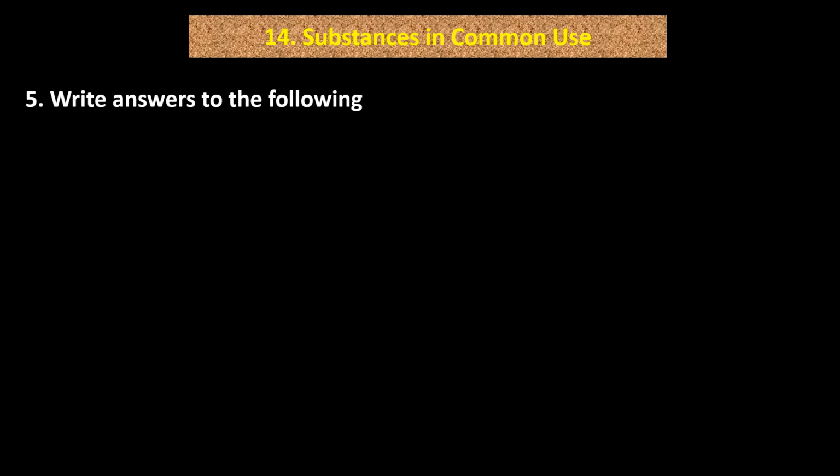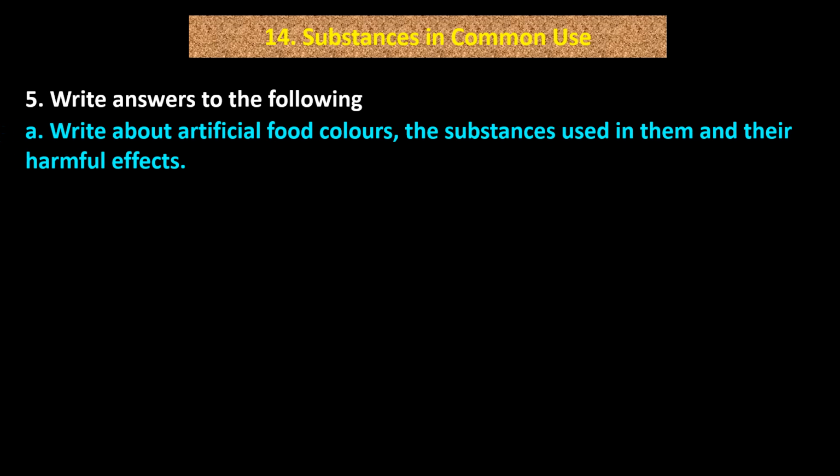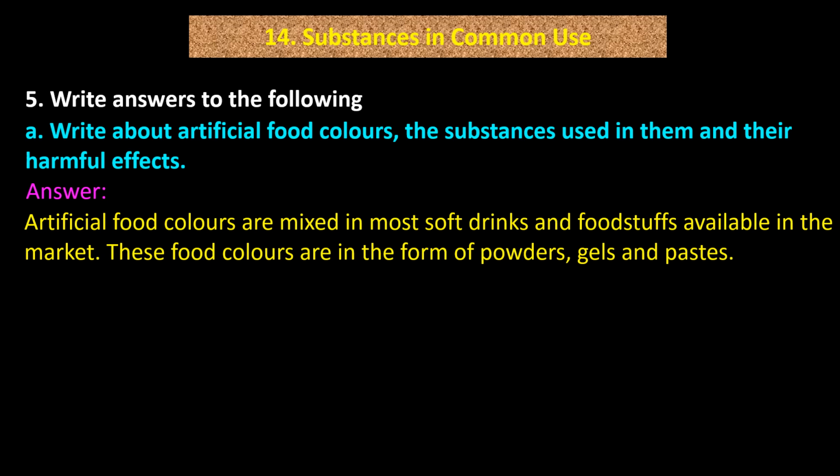Question number 5. Write answers to the following. A. Write about artificial food colors, the substances used in them and their harmful effects. Answer. Artificial food colors are mixed in most soft drinks and foodstuffs available in the market. These food colors are in the form of powders, gels, and pastes.